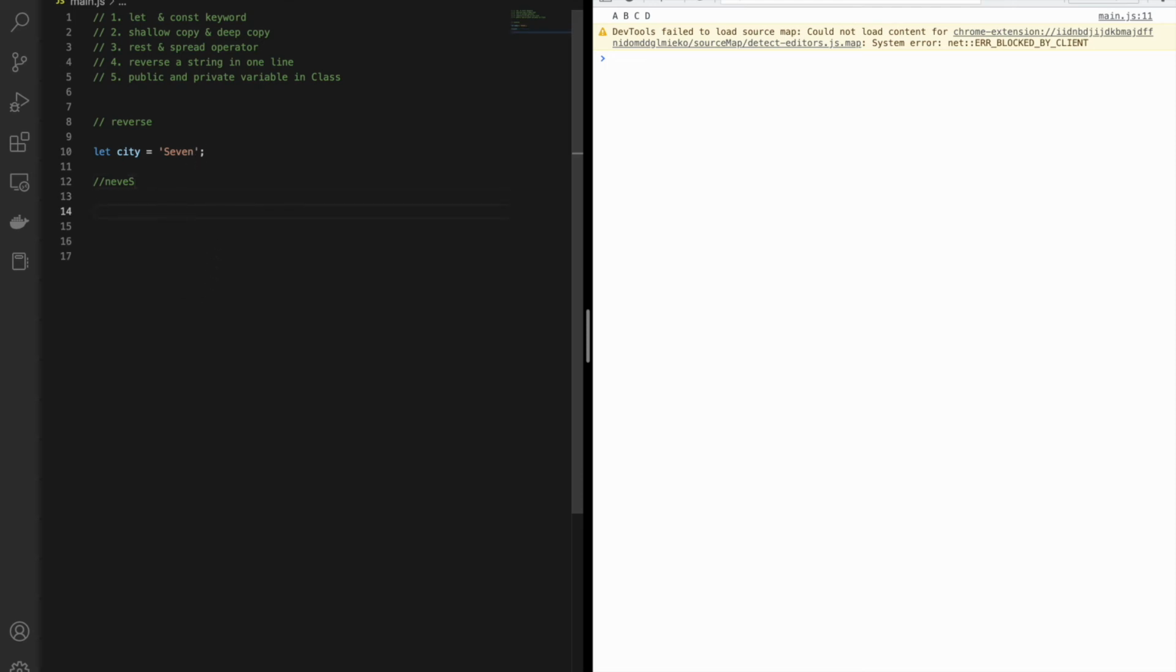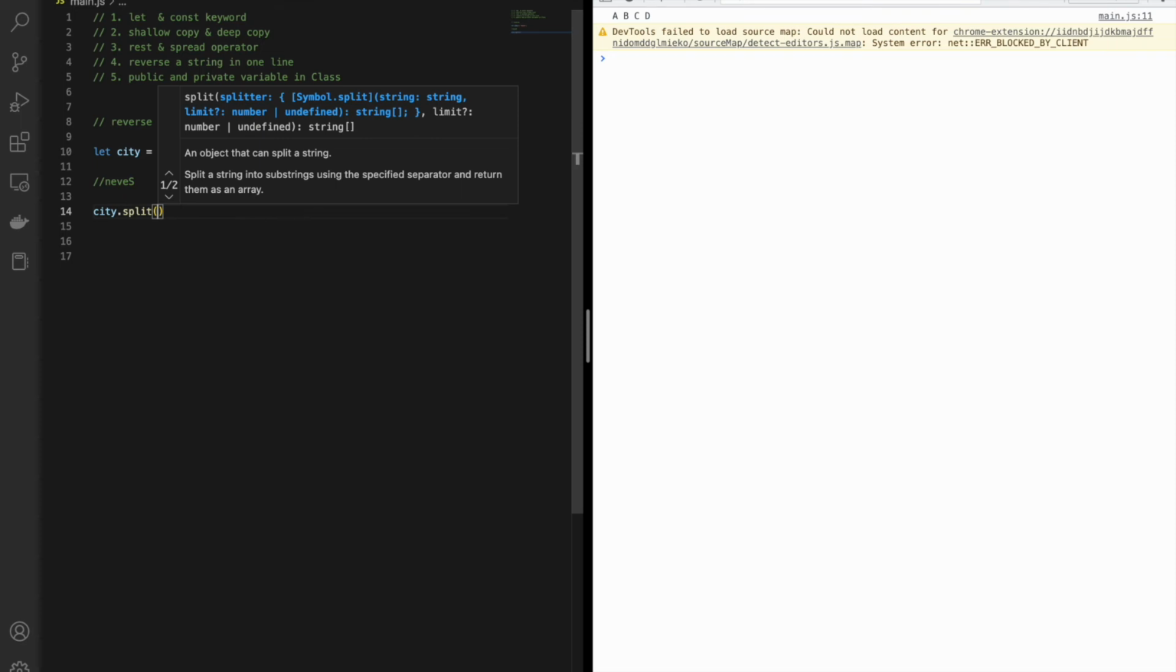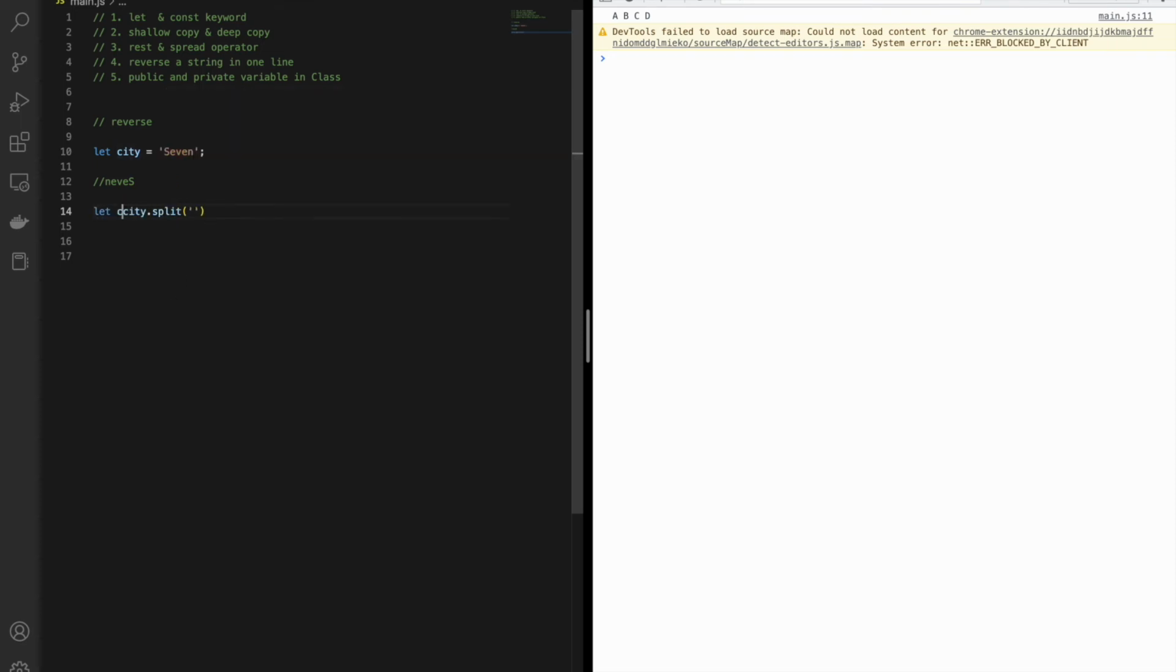But with the use of some of the string functions, without using the for loop. When you are doing a dot with a string variable, you will be getting some of the hints from your IDE. So what we are searching for is that we are going to split it. Let me do a split on city.